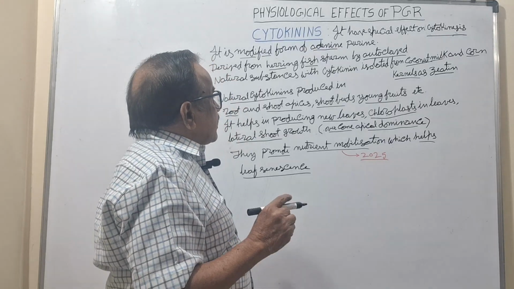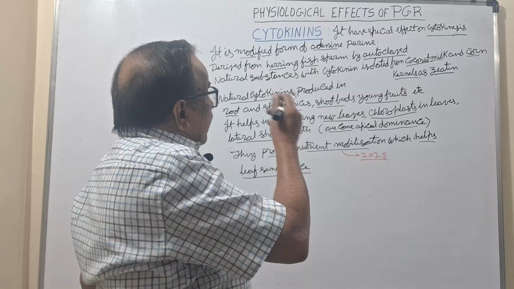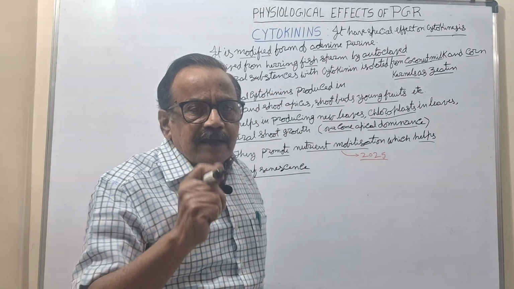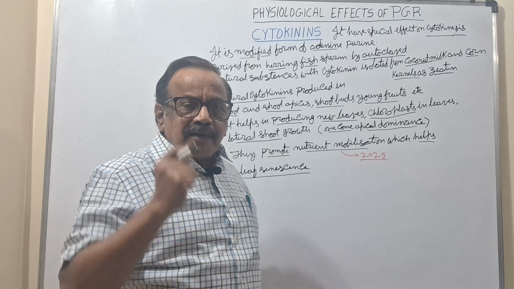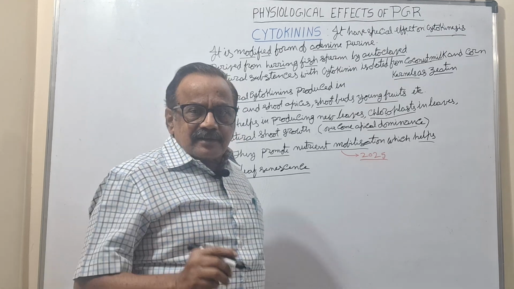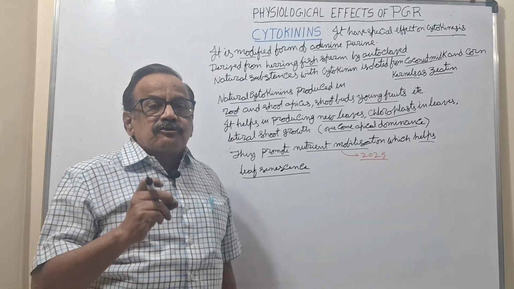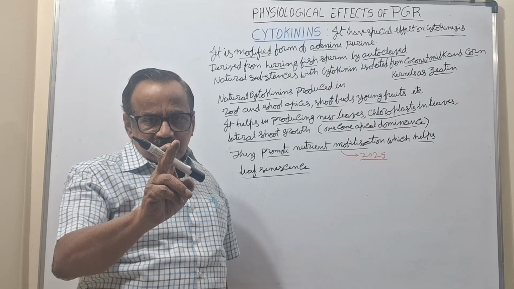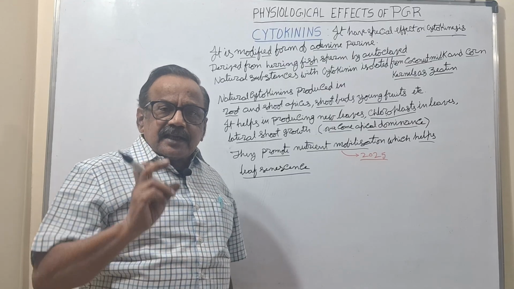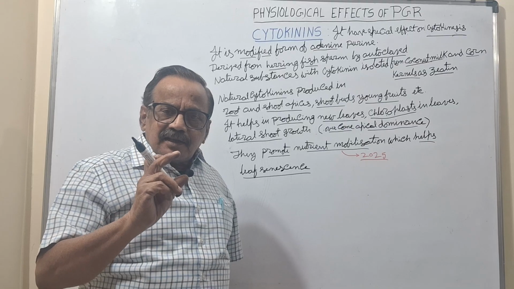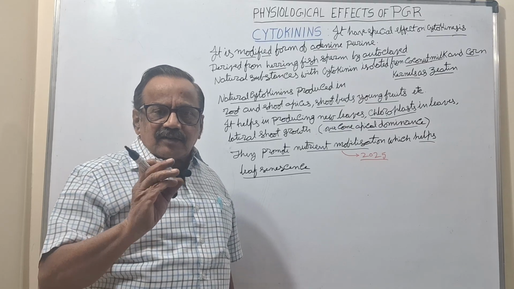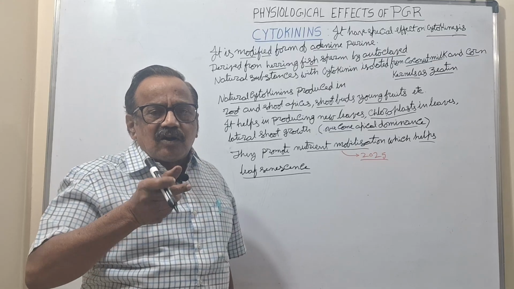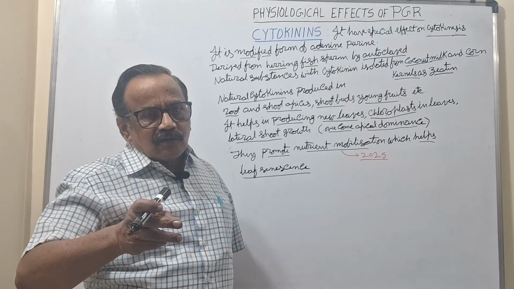So it was obtained from herring fish sperm by autoclaving. Why did he take herring fish sperm? The sperm has little cytoplasm, as studied in zoology, and a big nucleus. Big nucleus means compared to the cell size, the DNA content is more.